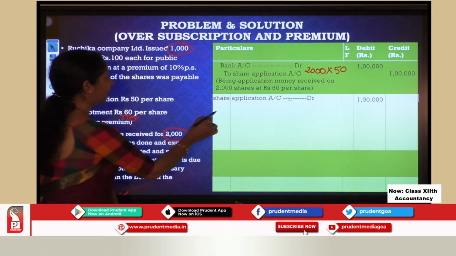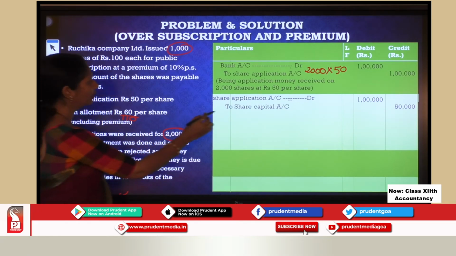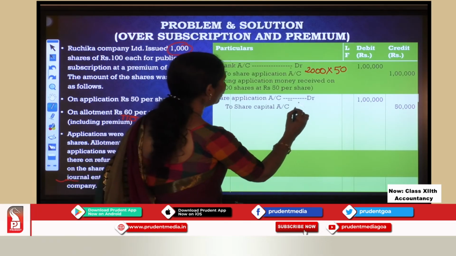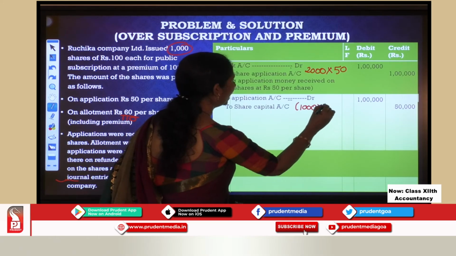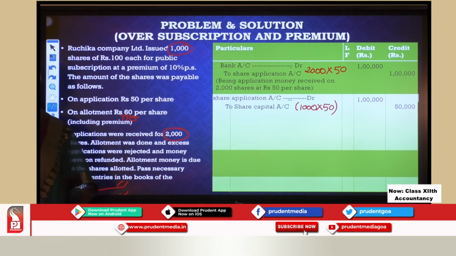Then to share capital. How much amount will we be putting in the share capital? 50,000. How did I get 50,000? It is 1000 shares multiplied by 50 rupees of application. That is 50,000.